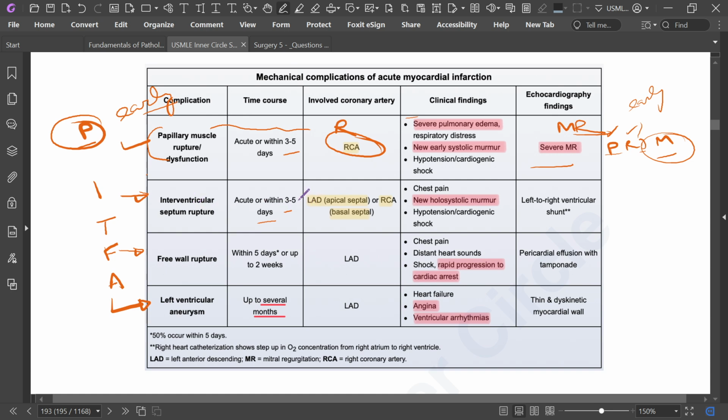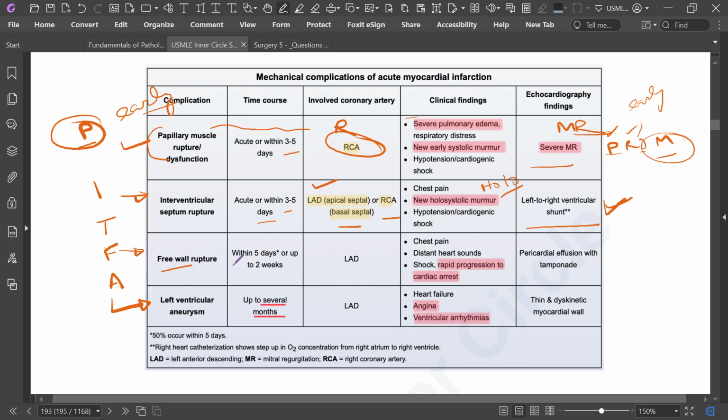Interventricular septal rupture is LAD or RCA. If it is apical septal, then it is LAD. If it is basal septal, then it is RCA. In interventricular septal rupture, there is a holosystolic murmur. There will be a left to right ventricular shunt. Here there will be hypotension, cardiogenic shock, and so on. But for diagnosing, picking the key is a must to deal with the question.